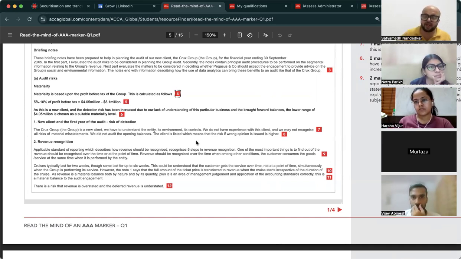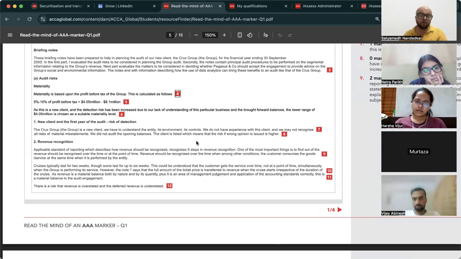Why do you quantify that? Because doing so will give you a complete picture of whether this amount is over and above the materiality threshold, and only then will the item become significant, right? So mention that this item is material. Now see, this was the generic accounting treatment under IFRS 15. Look at the next para.